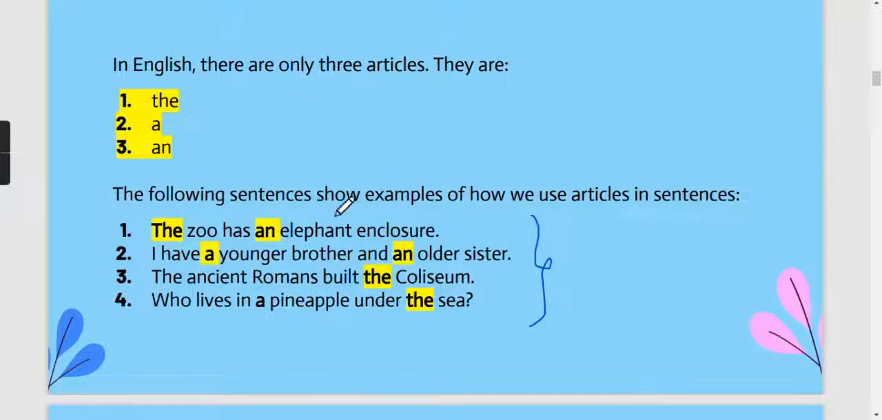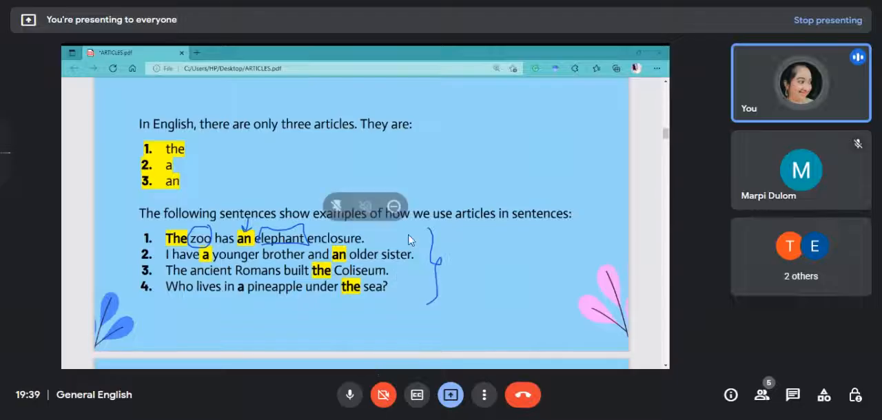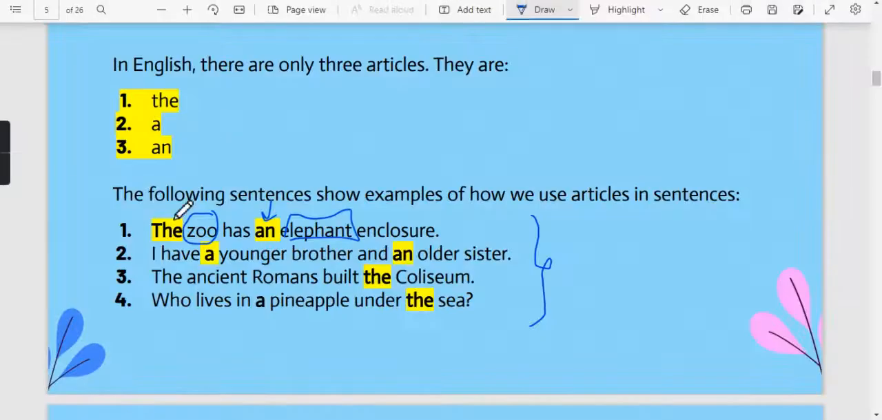The zoo has an elephant enclosure. Okay, so elephant is a single, singular noun, and also a countable noun. That is why we are using the article an. Again, zoo is a countable noun, it comes in the countable noun category. So we are using the article the.